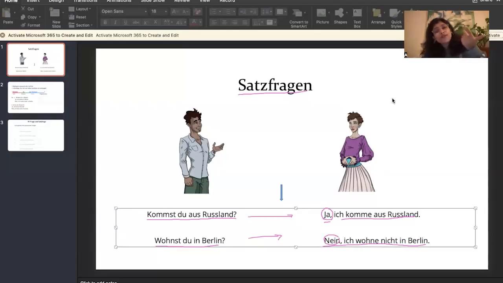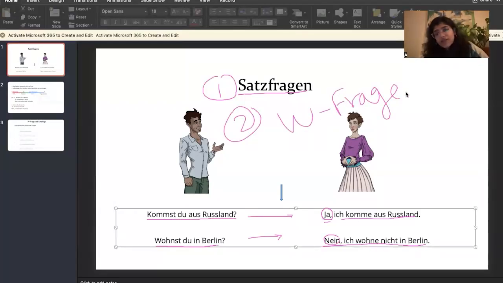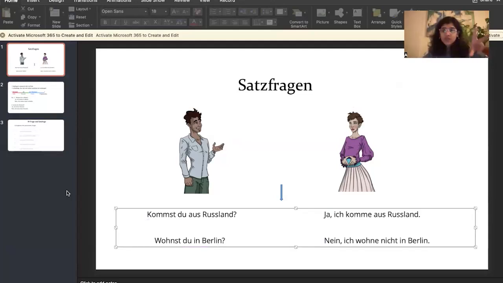So we have two kinds of interrogative sentences. One is Satzfragen, the other one is W-Fragen. W-Fragen means W questions. For example, woher kommen Sie? The answer will be ich komme aus Indien. The answer will not be ja, ich komme aus Indien. So, where do you come from? I come from India. It's a W-Frage, a W question, which cannot be answered by ja and nein.